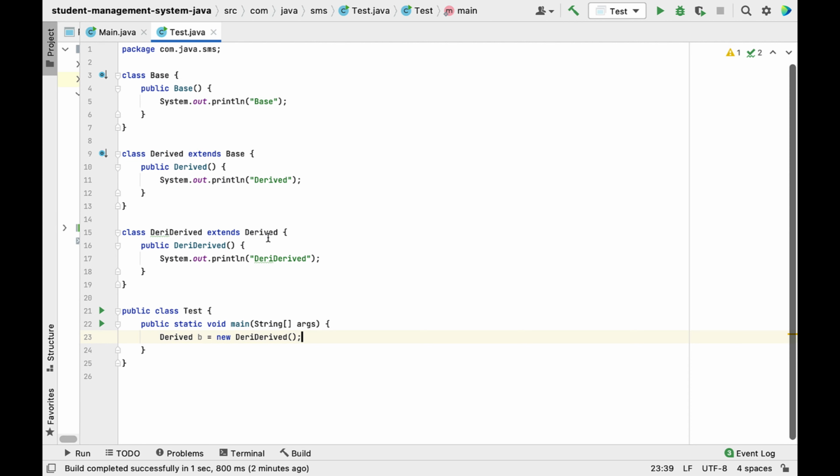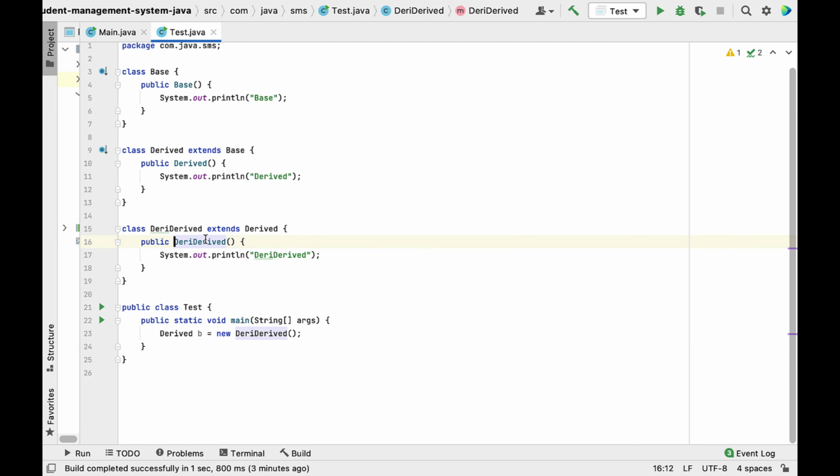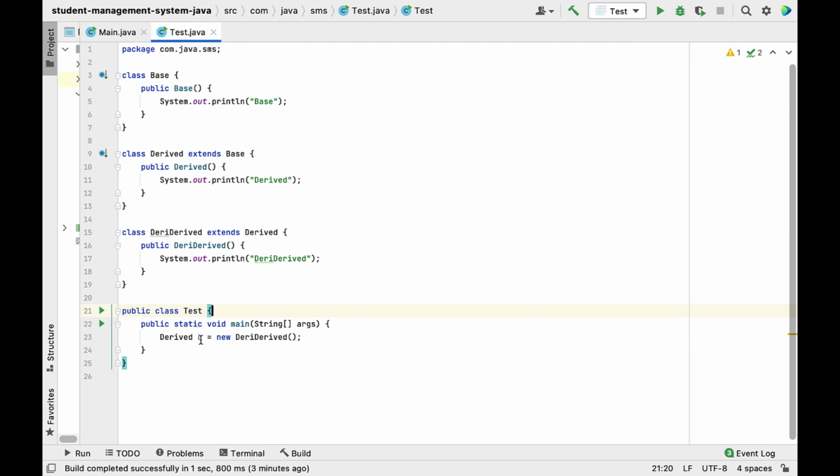Now the question is, whenever this object is created, what will be the output? Well, as we know, whenever we create an object by using a class, its constructor will get called, right? Now you can see we are creating an object of Derived, and it will call this constructor. So you might be wondering, it will just print Derived, right? But it will print basically Base, Derived and Derived.